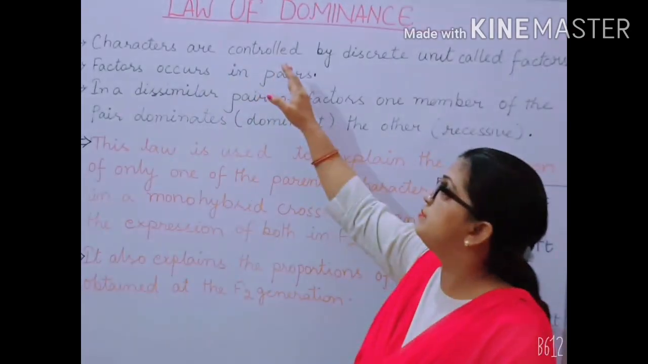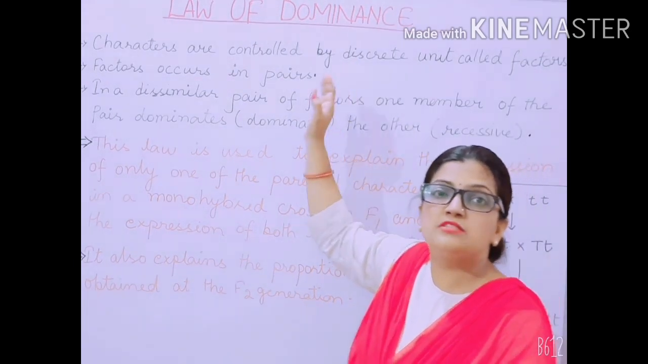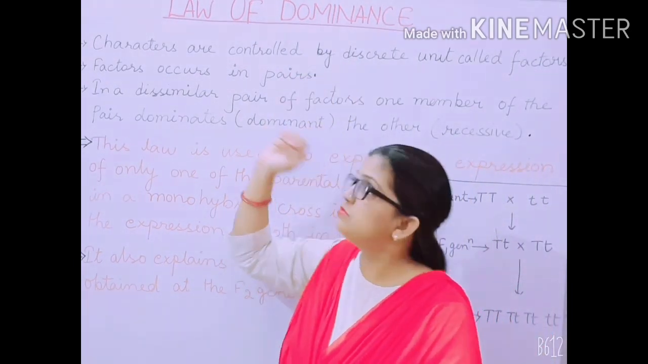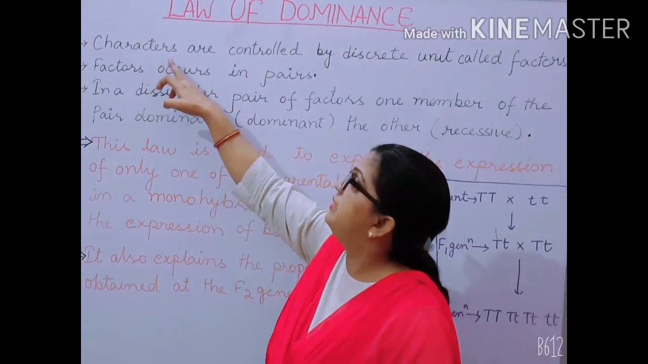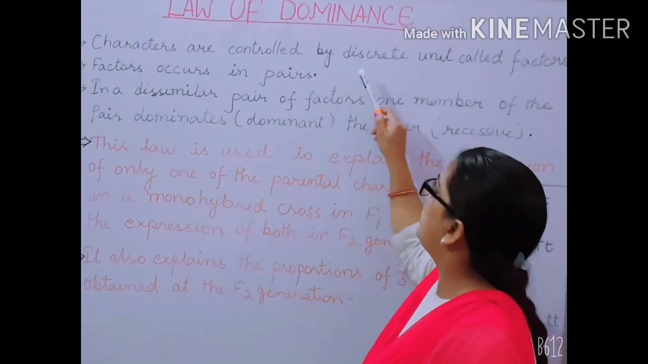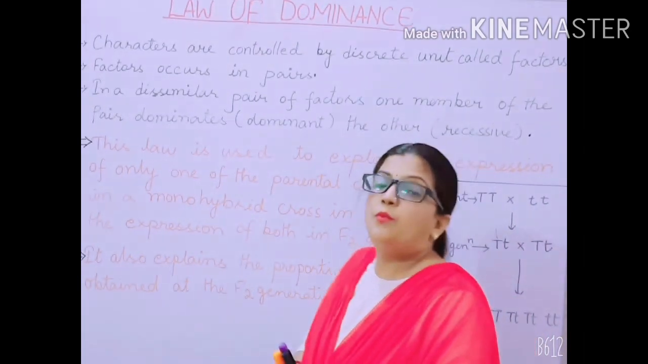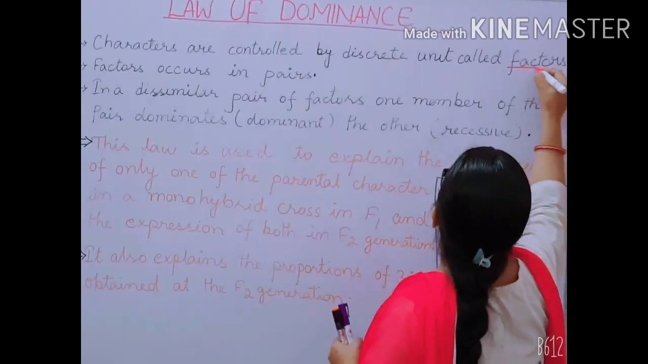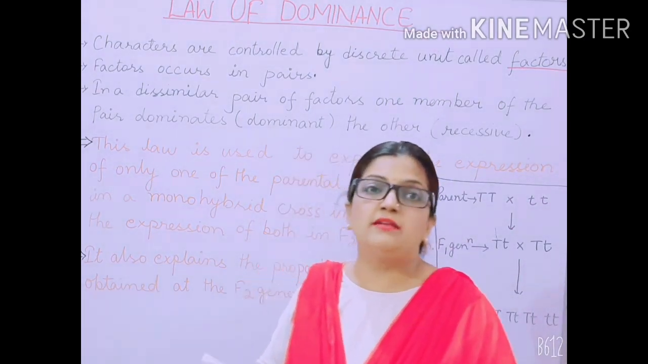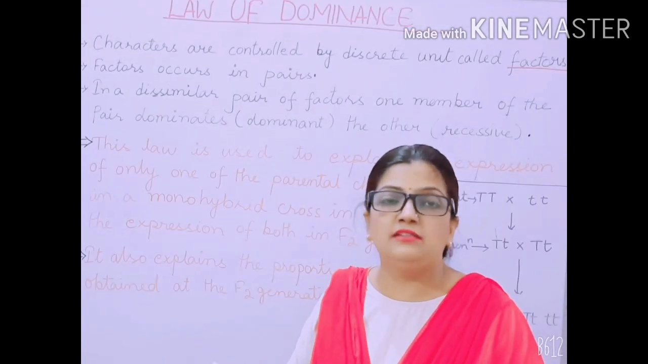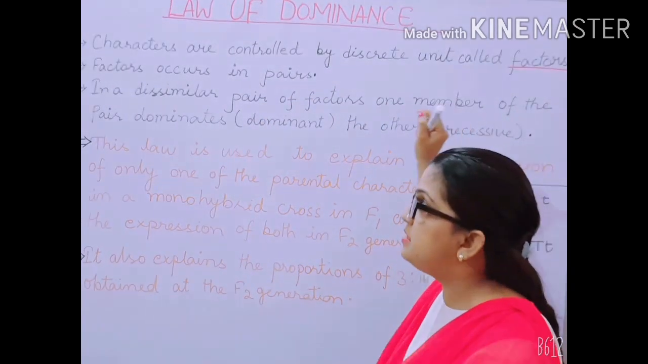So I am going to discuss the law of dominance, which is considered to be the first law of Mendel. So what is the first point? The first point taken from your book is: characters are controlled by discrete units called factors. Now what are these factors? I hope you know now. These factors are the genes, which were called factors by Mendel.